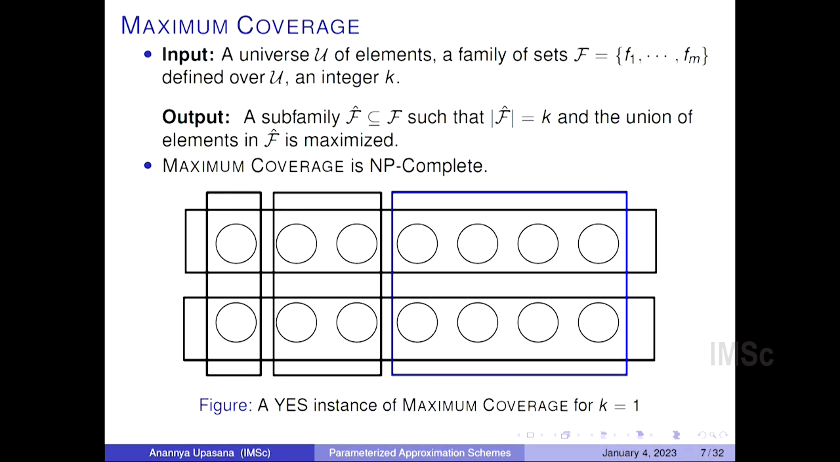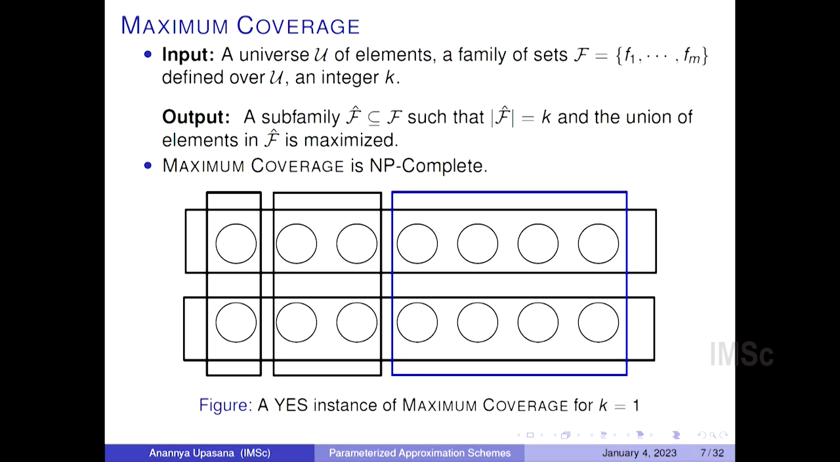So I'll talk about the maximum coverage problem next, which is the problem that we deal with in our paper. This is a partial version of the set cover problem. The input is the same as before, but now we want to select k sets such that the number of elements that these k sets cover is as large as possible.